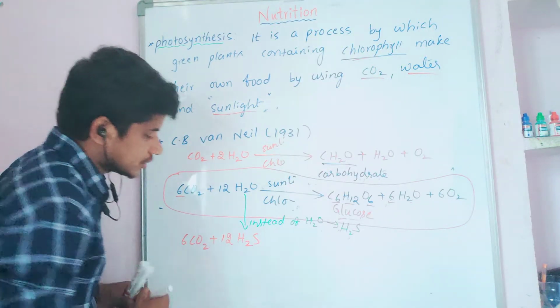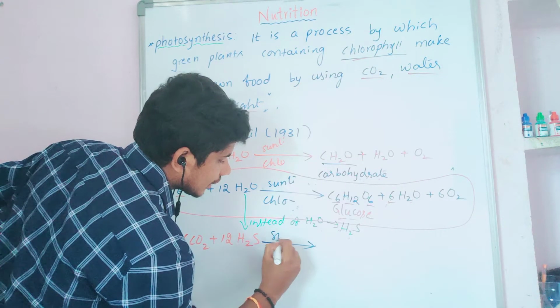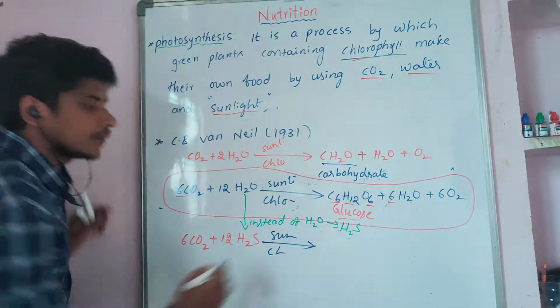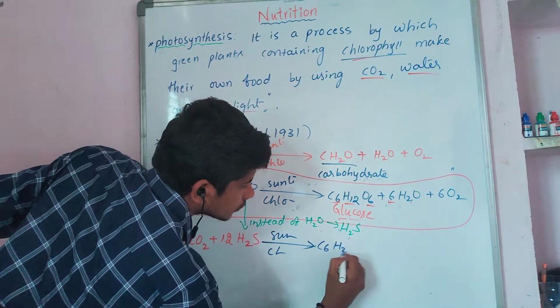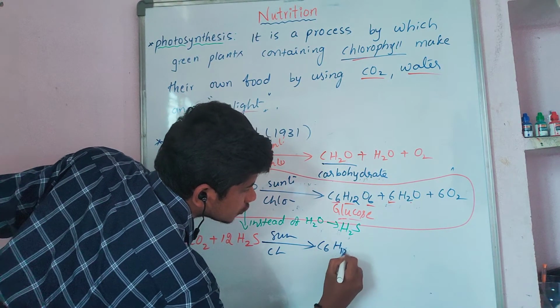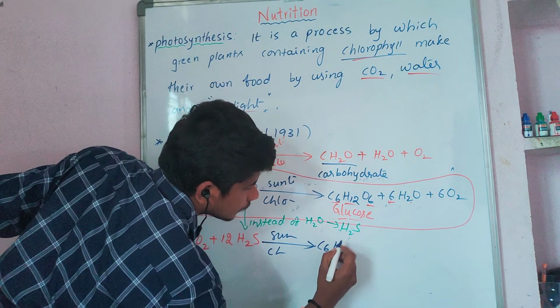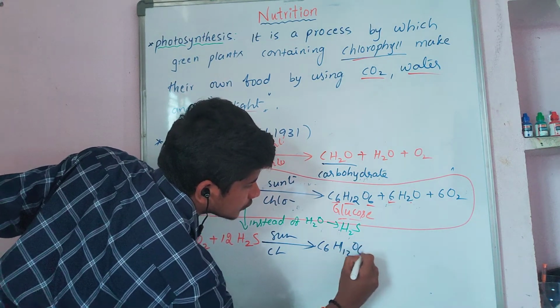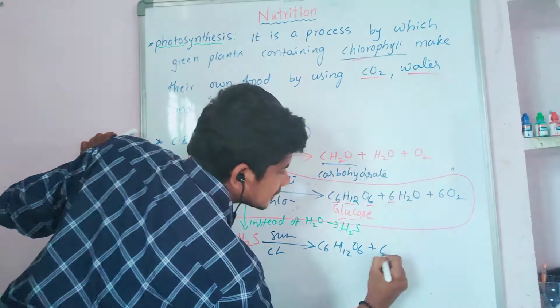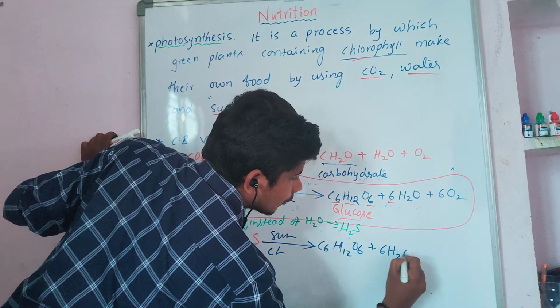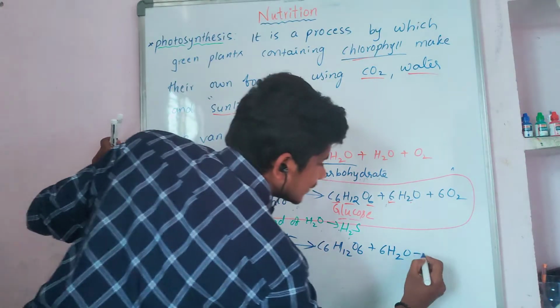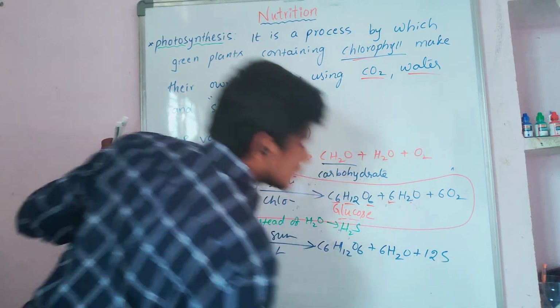With sunlight and chlorophyll, the glucose is going to form, C6H12O6, plus 6H2O plus 12S.